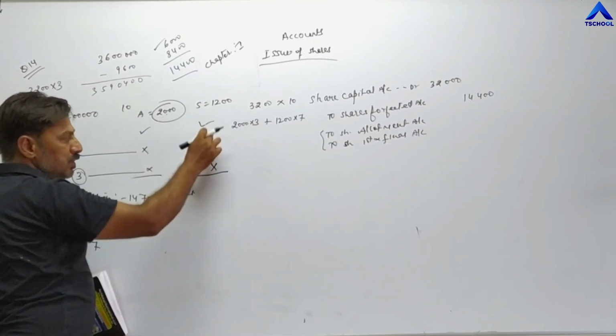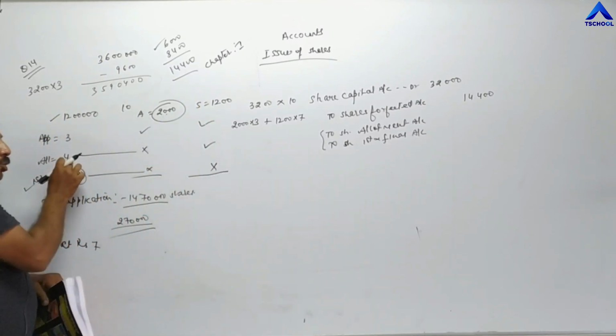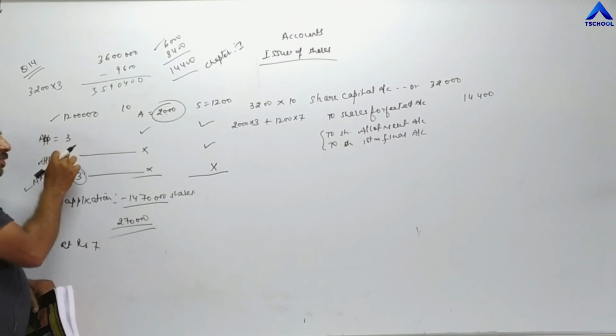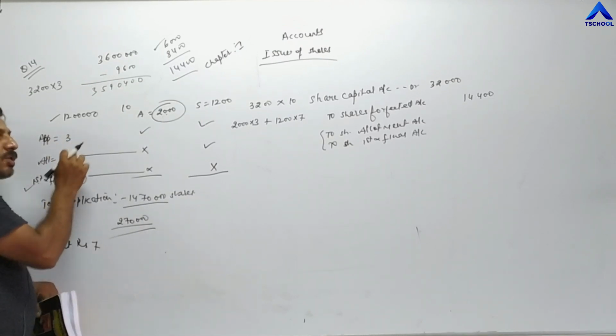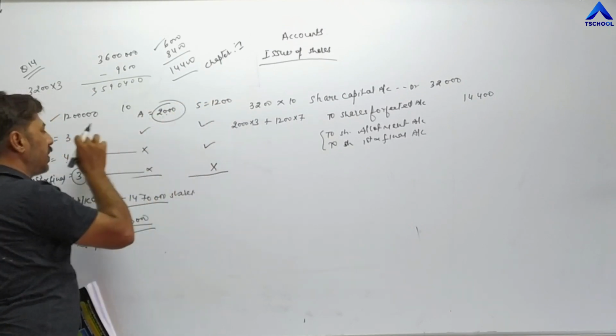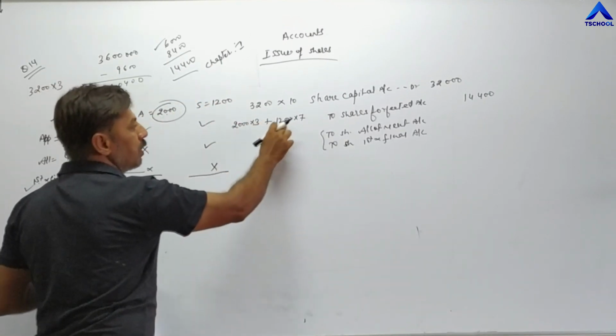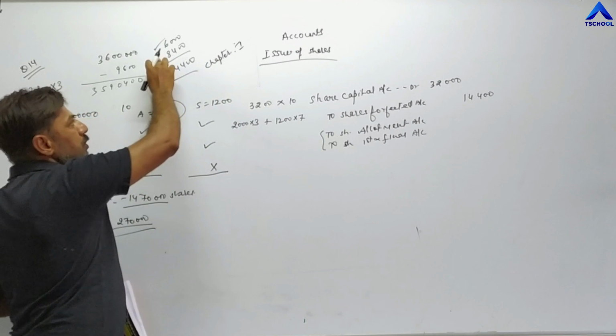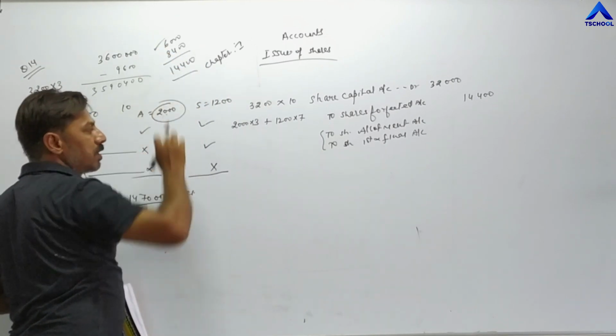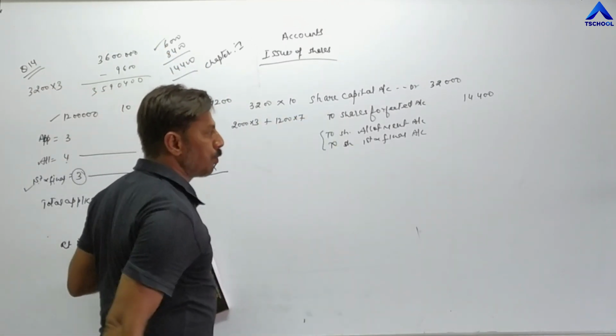Sunny has paid two installments, means application and allotment. Application value is 3, allotment value is 4. 3 plus 4, 7, means on 1,200 he has paid 7 rupees. So 1,200 into 7, 8,400. Total it becomes 14,400 because we are combining both.